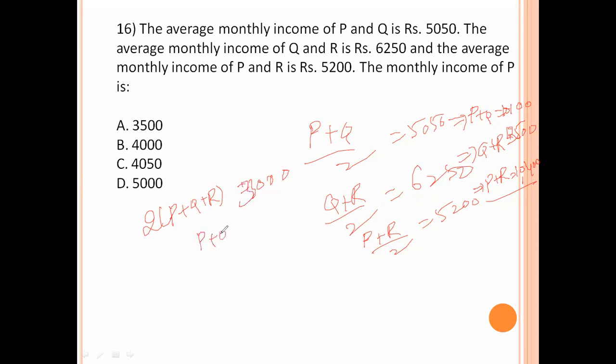So P plus Q plus R value equals 16,500. Now subtract the Q plus R value, 12,500, to subtract. We get the P value, 4,000. Option number B is the right answer.